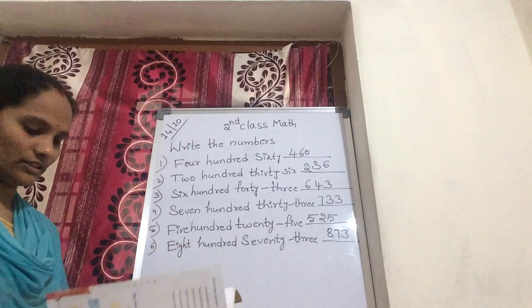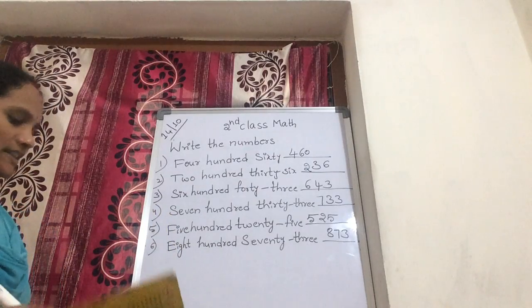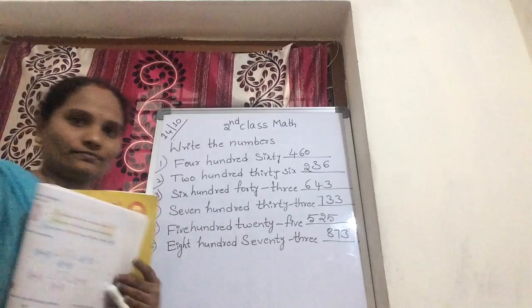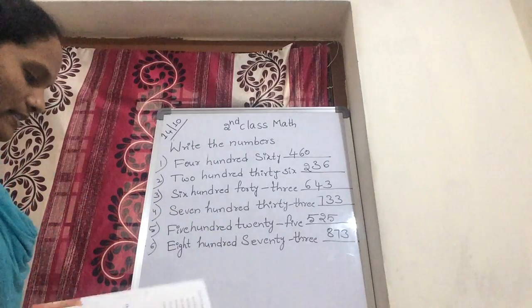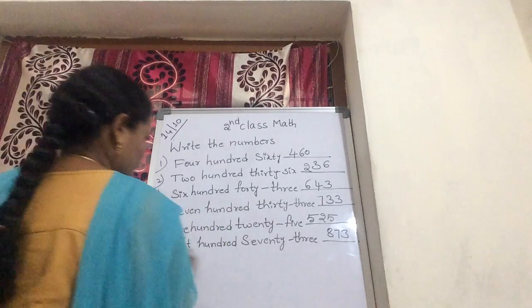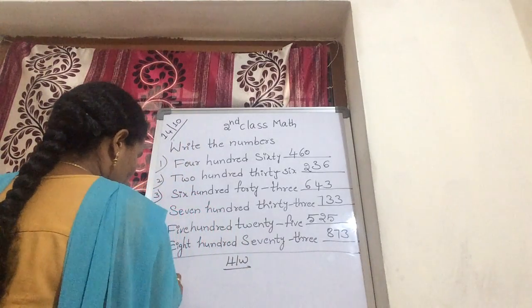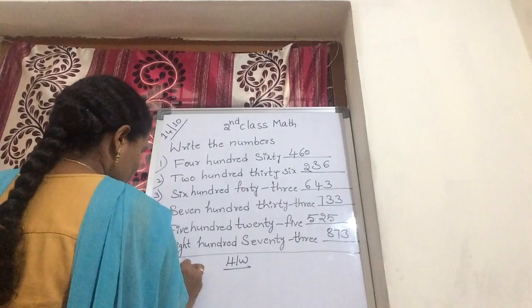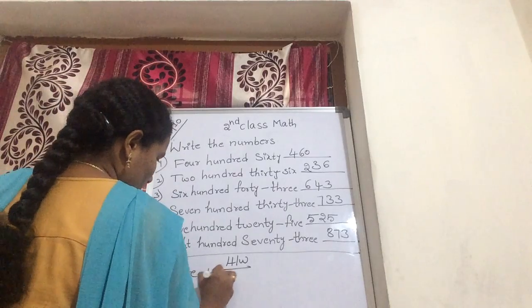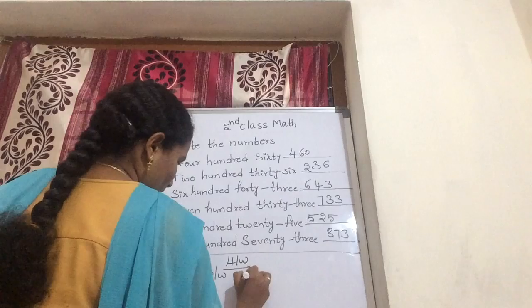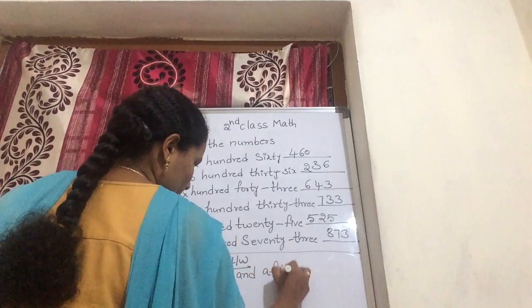I give homework. Please copy in your classwork, children. What is your homework? Write between and after numbers. Between and after numbers.